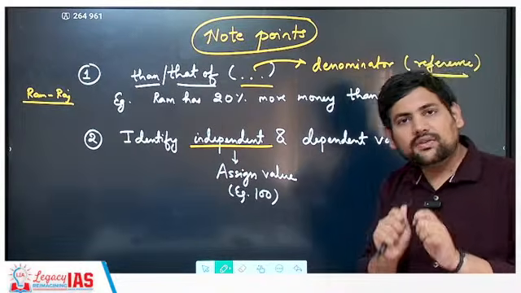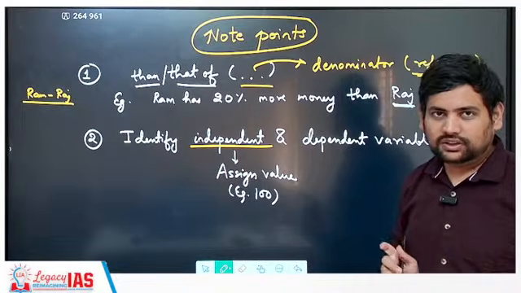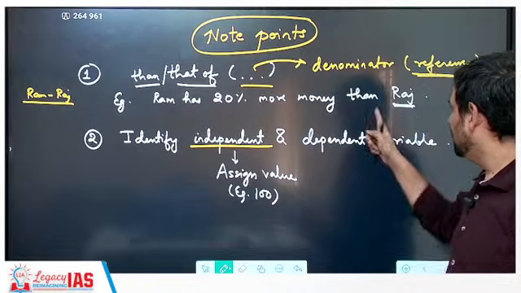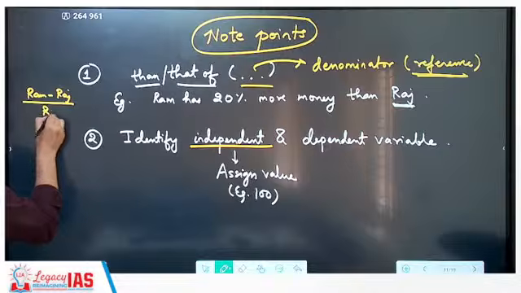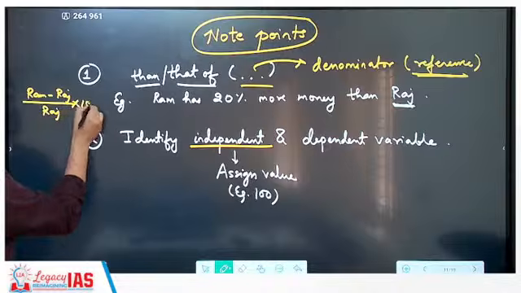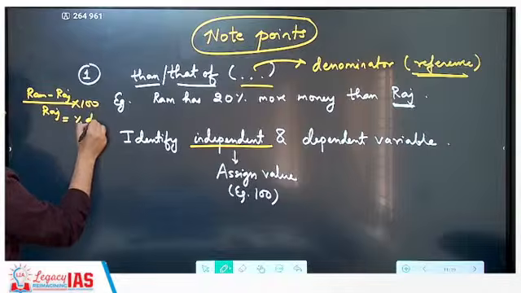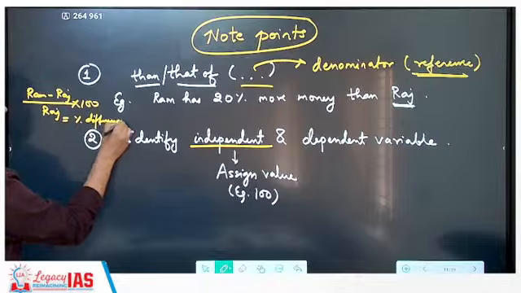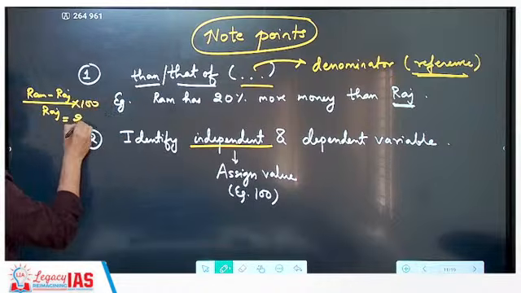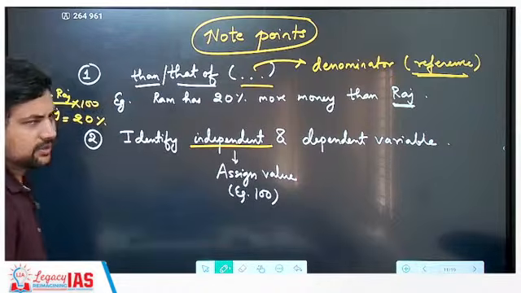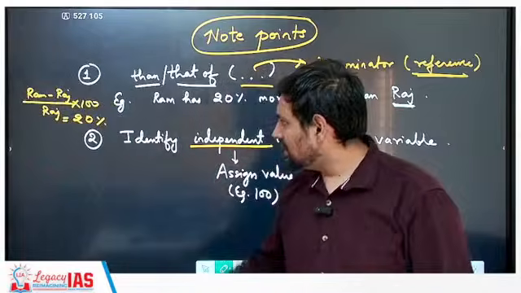Just think in what reference the question is speaking to us. Then than Raj, so it becomes Ram minus Raj upon Raj into 100. This is the percentage difference, which is given in the question as 20% more. Understood? So Raj will be the denominator.